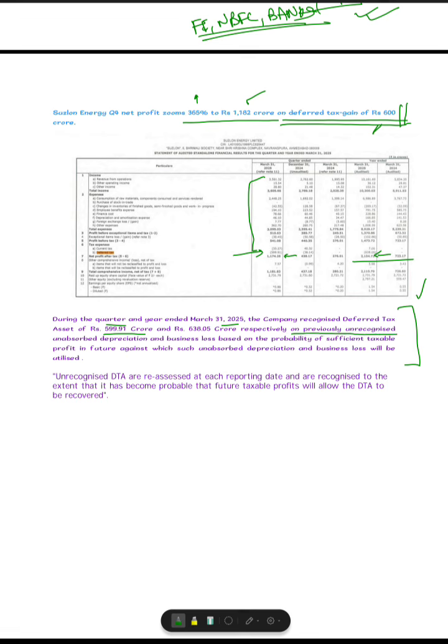On previously unrecognized, and this is the most important point here, unrecognized unabsorbed depreciation and business loss, based on the probability of sufficient taxable profit in future against which the unabsorbed depreciation will be utilized.